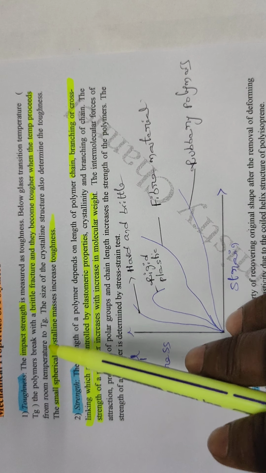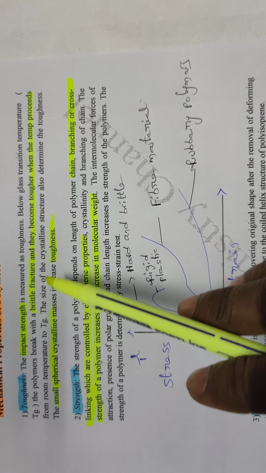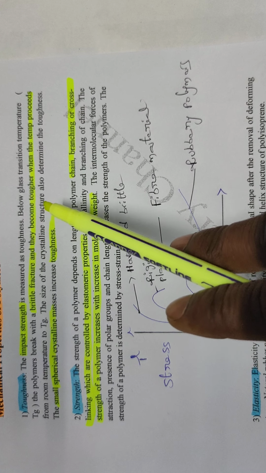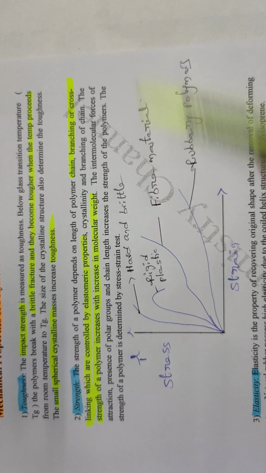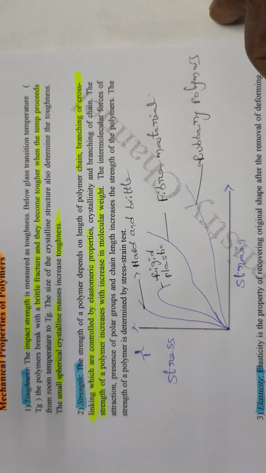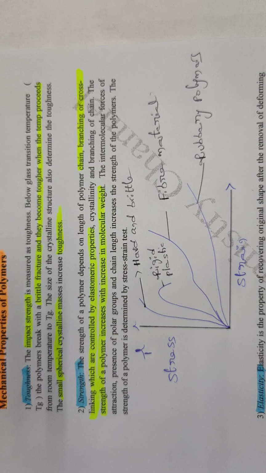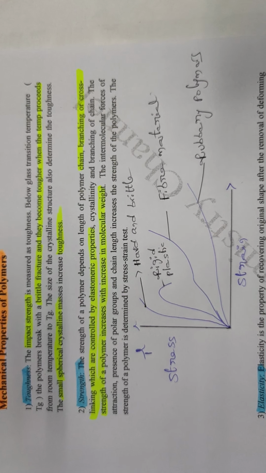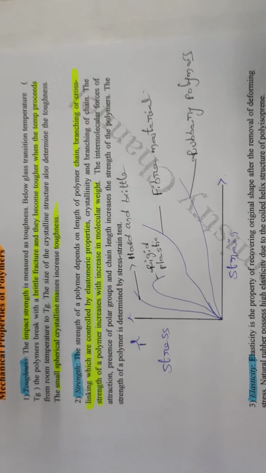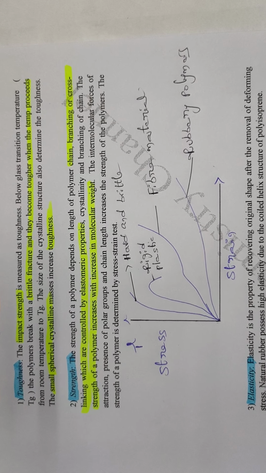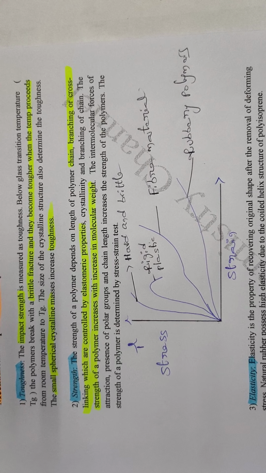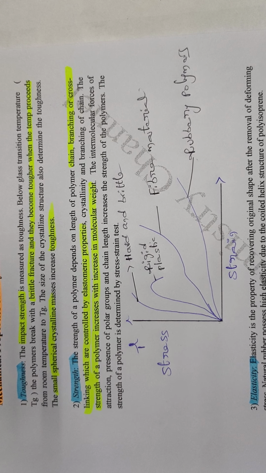At below glass transition temperature, the polymers break with a brittle fracture and they become tougher. The size of the crystalline structure also determines the toughness. A small spherical crystalline mass increases the toughness property.